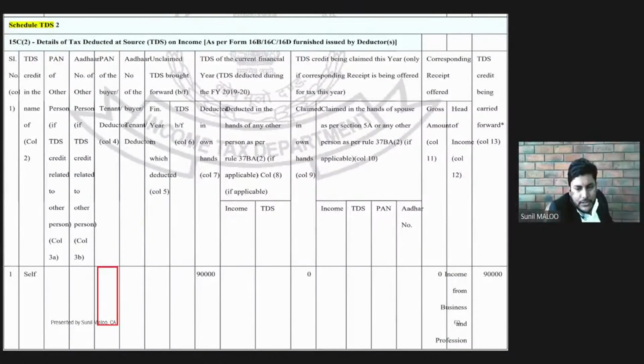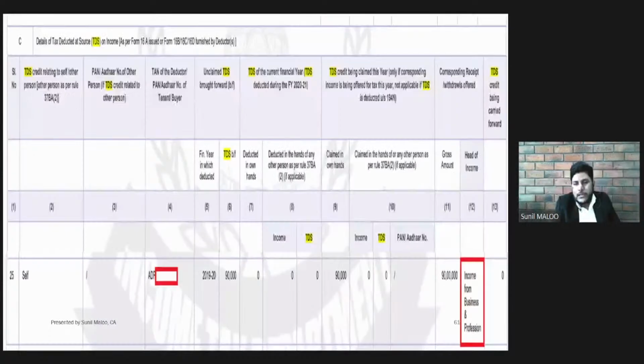If we put 0 here, then automatically the 90,000 amount will be moved to the last column, which is TDS credit being carried forward, column number 13. So this 90,000 rupees will be carried forward from this year to the next year. This is the entire mechanism of carry forward of the credit. Now the question is how to claim it in the next year.